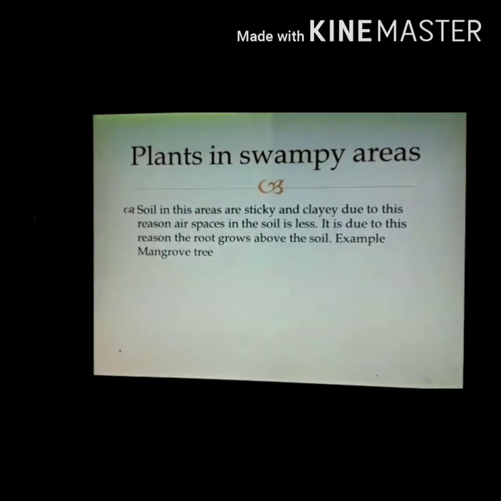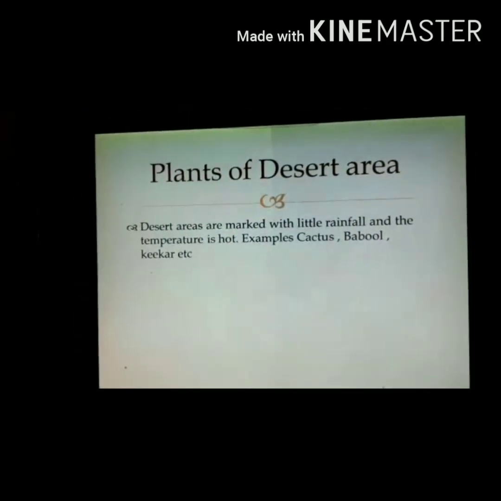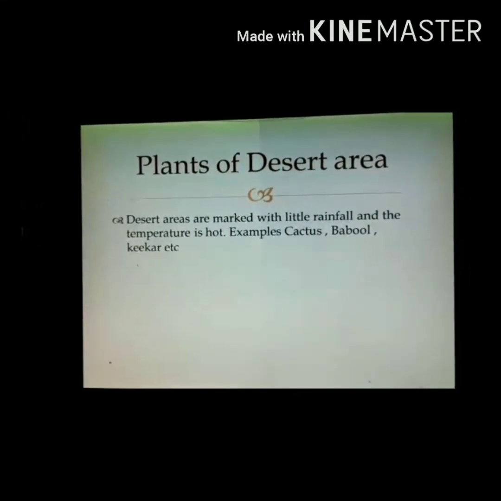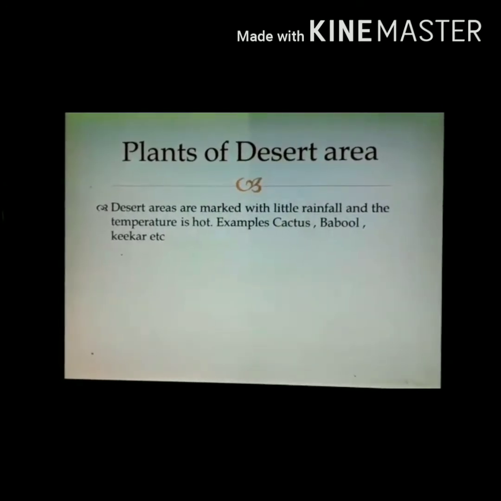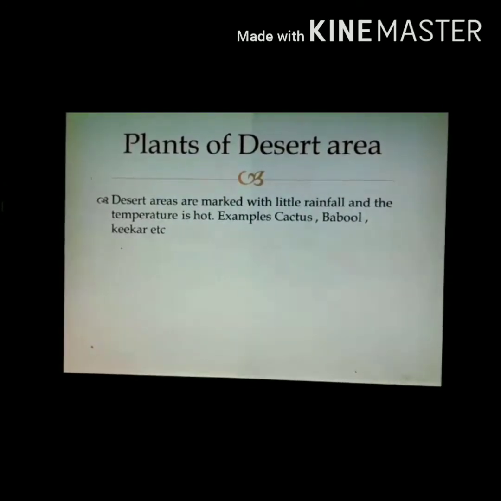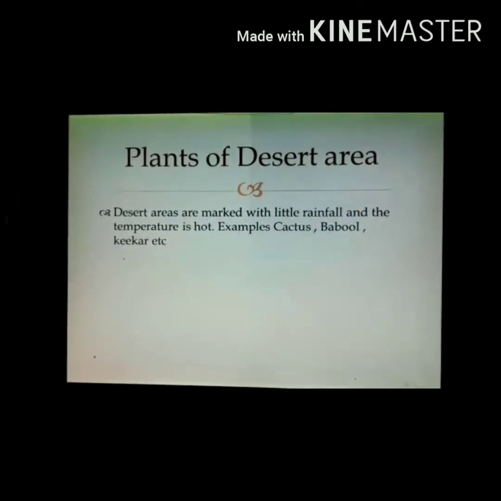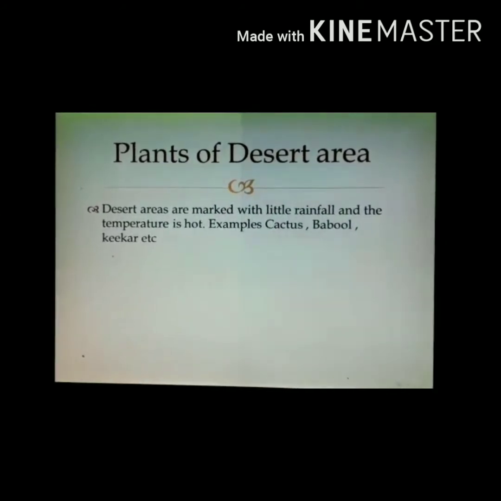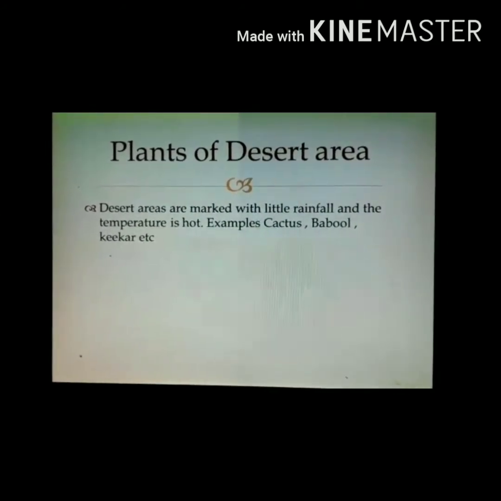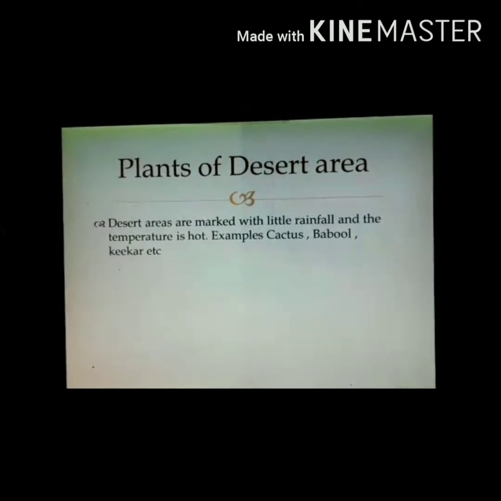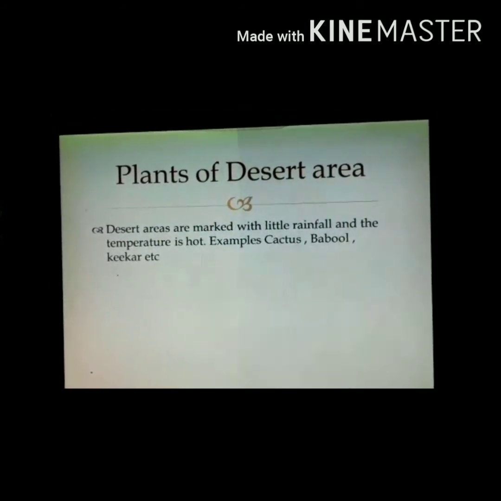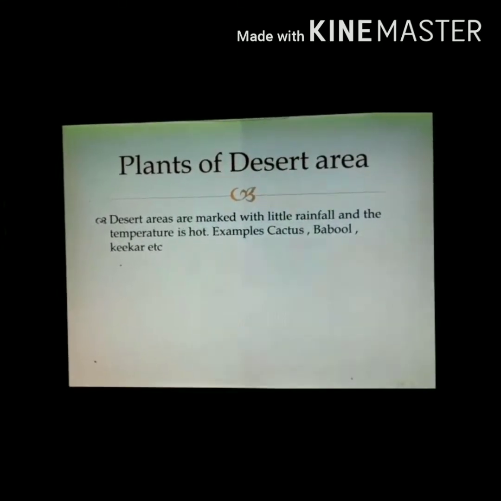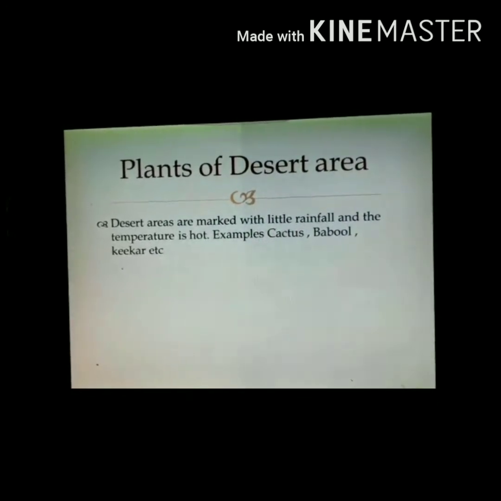Now moving on to the next topic, plants of desert areas. Desert areas are marked by very little rainfall, which is a very common thing, we all know about this, and the temperature is very hot. The trees that grow over here are cactus, babul and kikar. In deserts there is very little rainfall, and the plants adapt themselves in such a way that they can survive in the severe hot conditions of the desert.